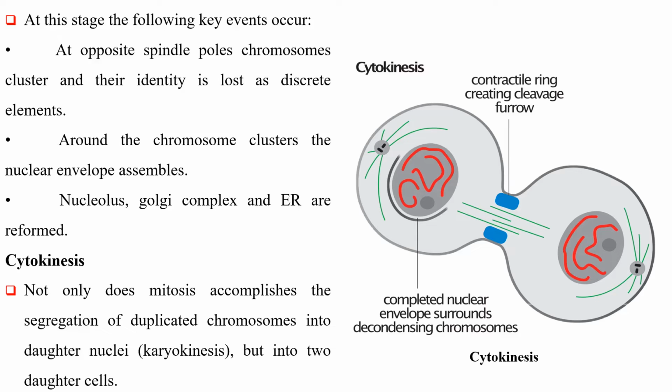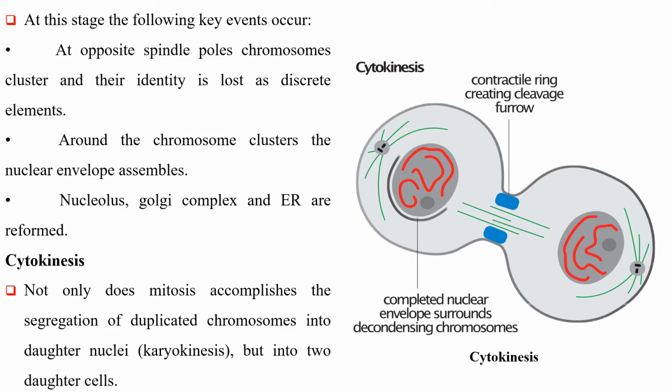At this stage, the following key events occur. At opposite spindle poles, chromosomes cluster and their identity is lost as discrete elements. Around the chromosome clusters, the nuclear envelope assembles. Nucleolus, Golgi complex, and ER or endoplasmic reticulum are reformed.